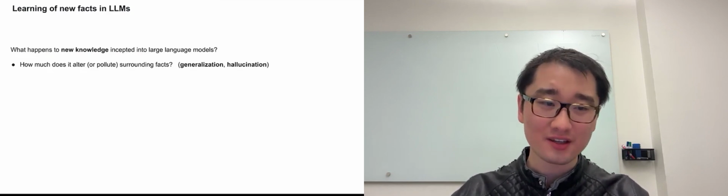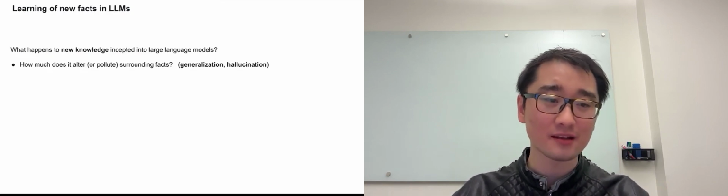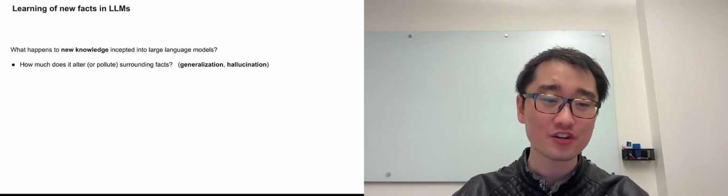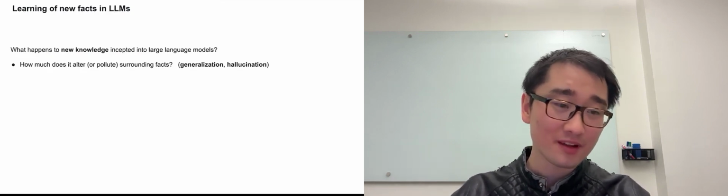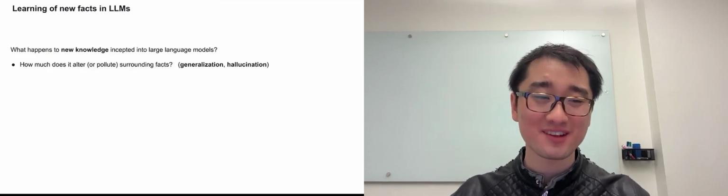At heart is how LLMs are trained and continue to be trained. Every time an LLM is fine-tuned on new data, questions arise about how injection of this new information alters or pollutes the surrounding knowledge. And later on, can we control it? So how do we study this? Let's set this up step by step.